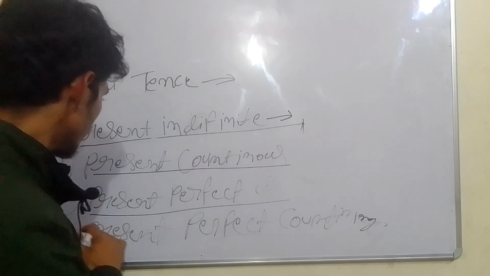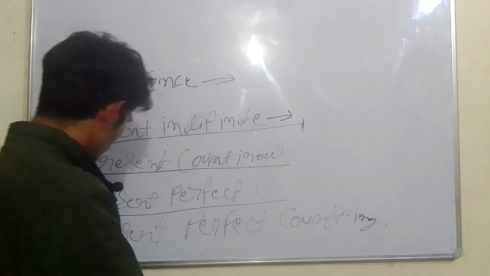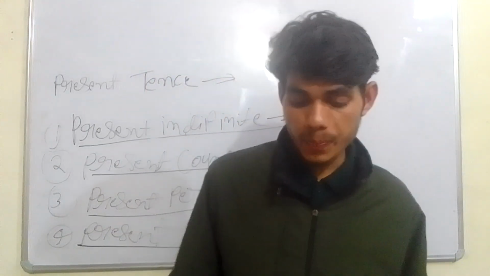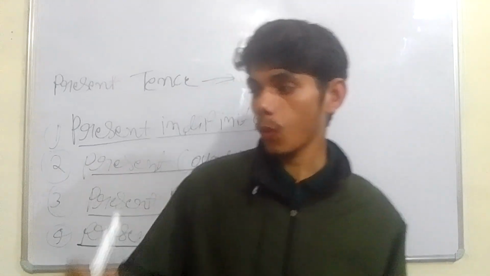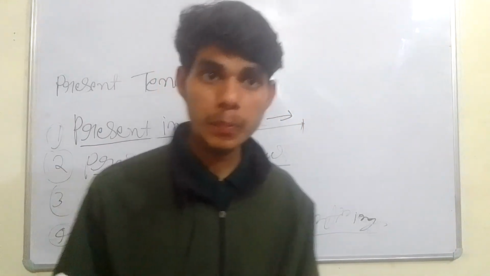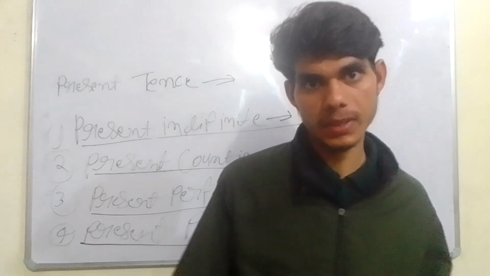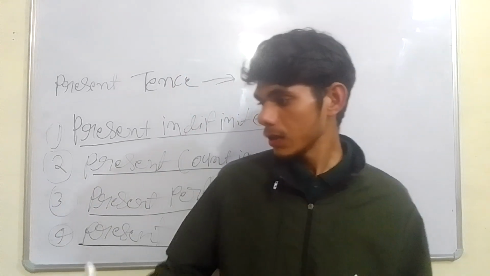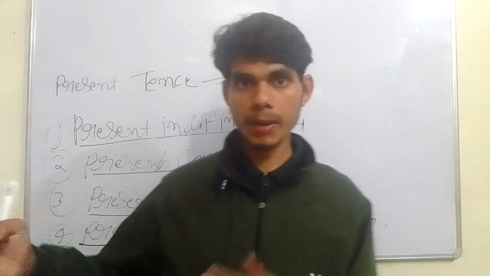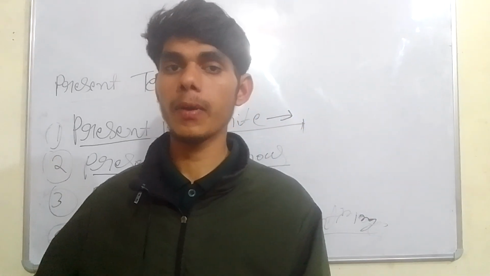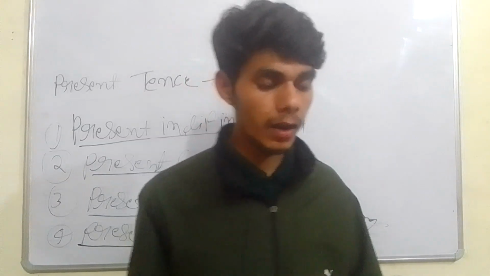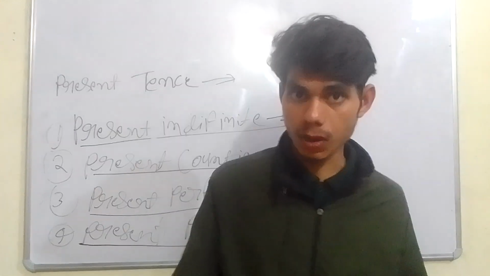Okay, and the last one is the present perfect continuous. You can say it is whatever we have just partly completed, but not absolutely completed. For example, I have been attending classes for the last 15 minutes, or you can say 20 minutes, but it is not finished, I am still running on this topic.